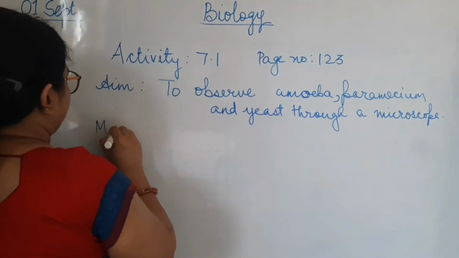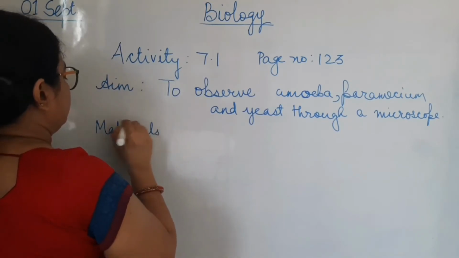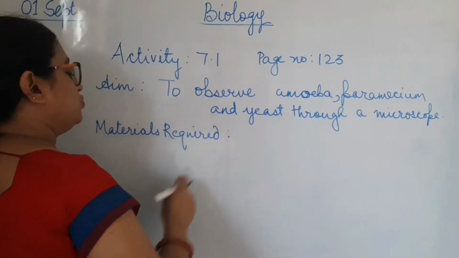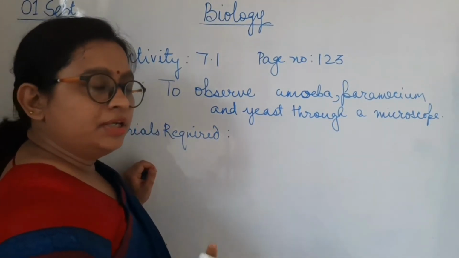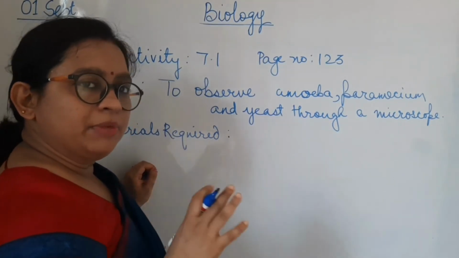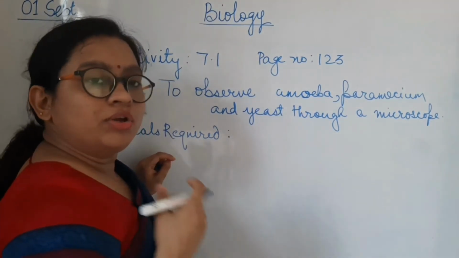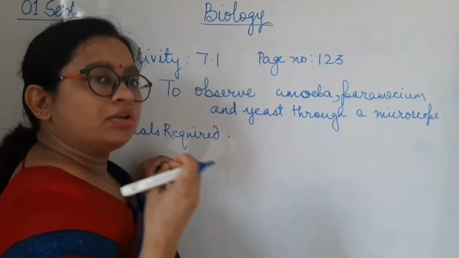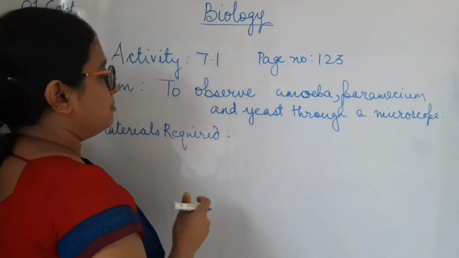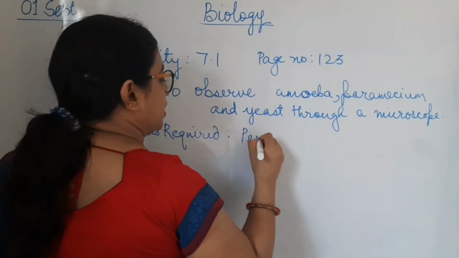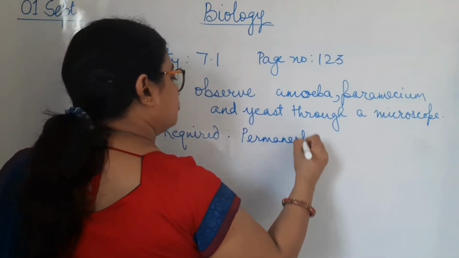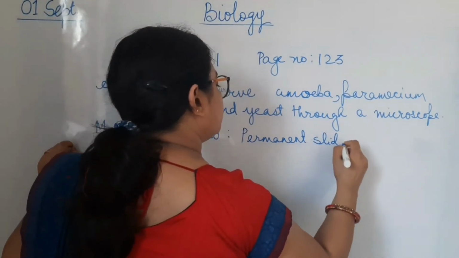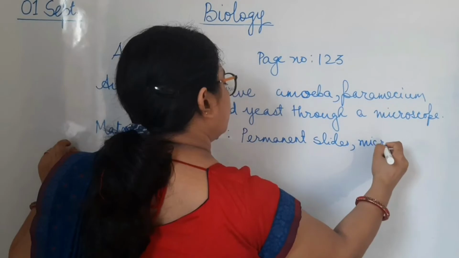Now the second point is the materials required. What are all the things required in the experiment? It includes both the chemicals and the apparatus, or the specimens needed for the experiment. Here we are using permanent slides, and definitely a microscope.